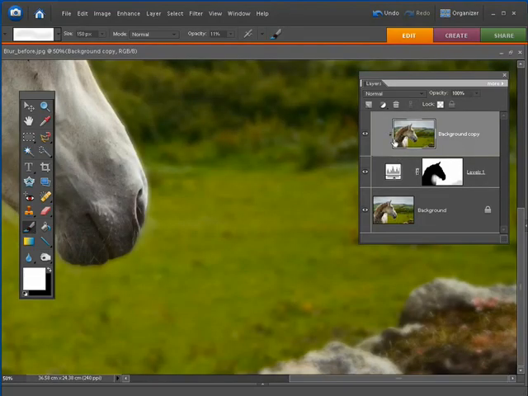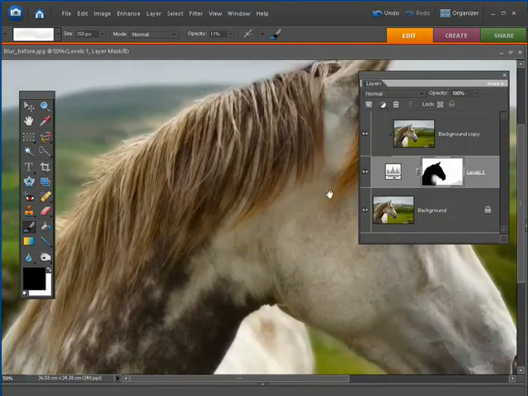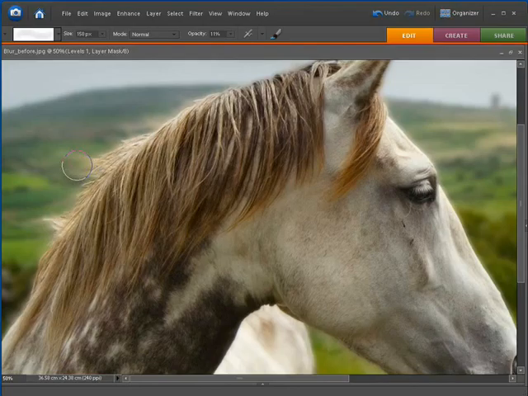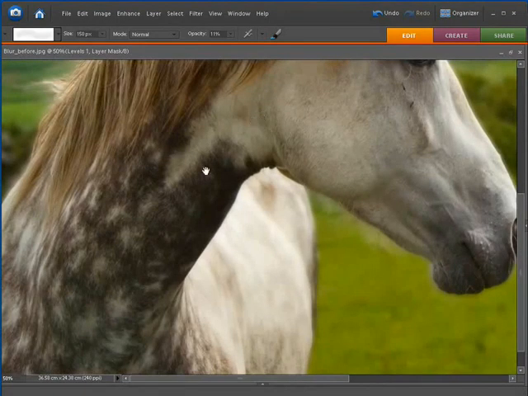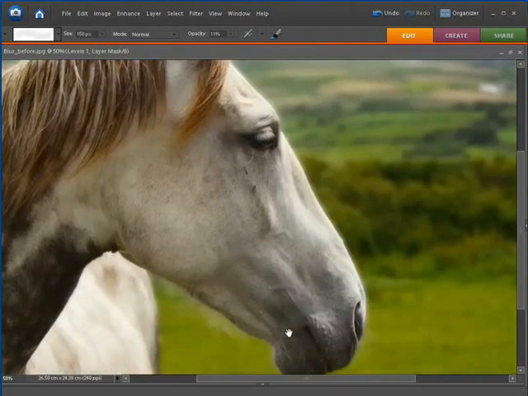Let me just click back on background copy, then back on the layer mask, hold the spacebar to get the hand tool, and let's try and restore some of these details here. We're on the mask and we're just clicking and spraying, and it just brings out some of that finer fur without creating a sharp blend between the horse and the background. That's a great way of bringing out these finer furry details. It'd be really difficult to select using the quick selection tool, but the layer mask helps you find those areas with much greater control. It's much more subtle.